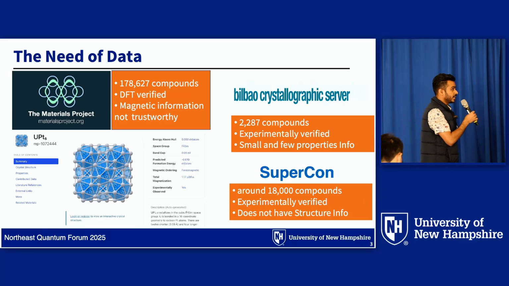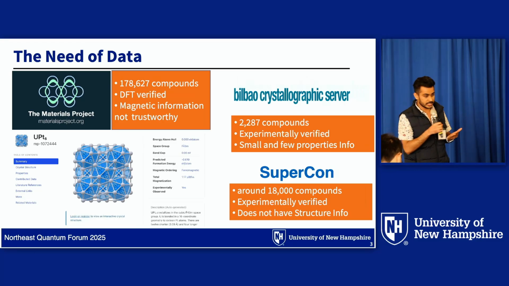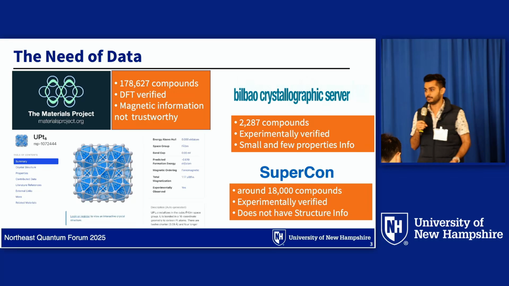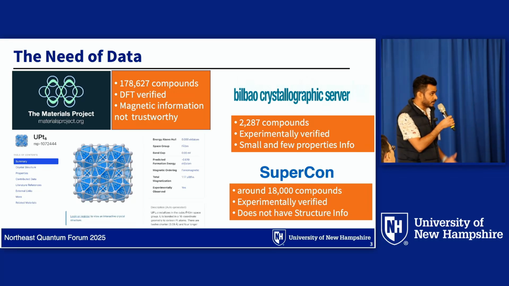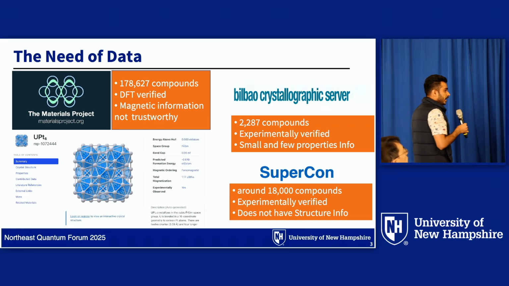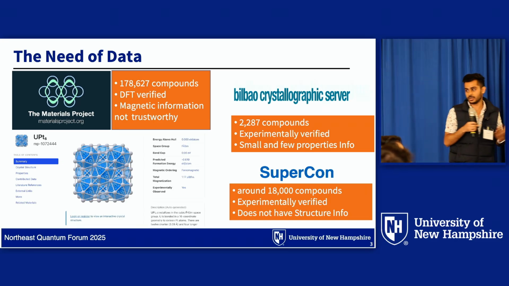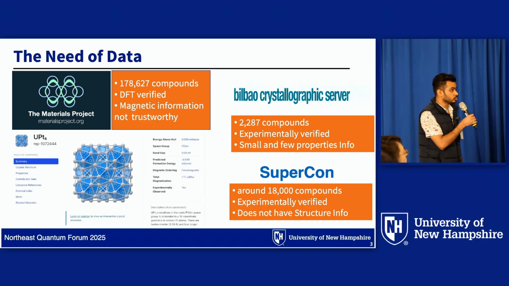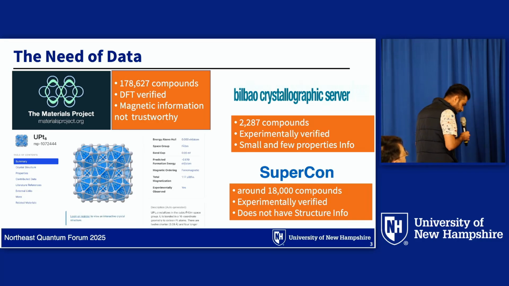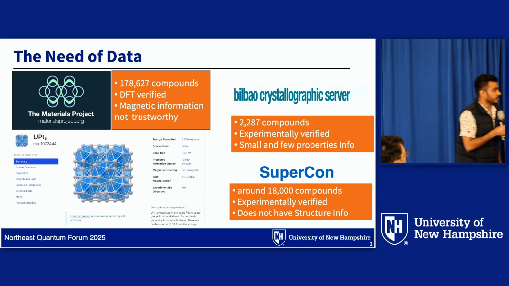So we are looking for a magnetic material database which is experimentally synthesized. We also have the Bilbao Crystallographic Server database, which is small, but this is good news. It's experimentally verified, but it contains few properties. And for superconductors, we have the SuperCon database, which is experimentally synthesized with 18,000 compounds, but this database also does not contain any structured information.